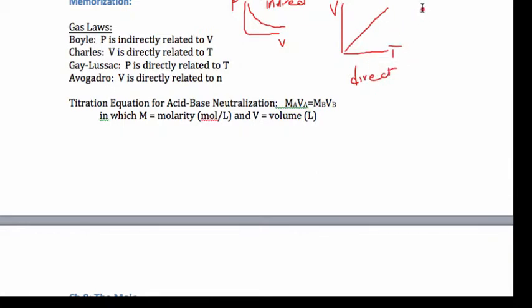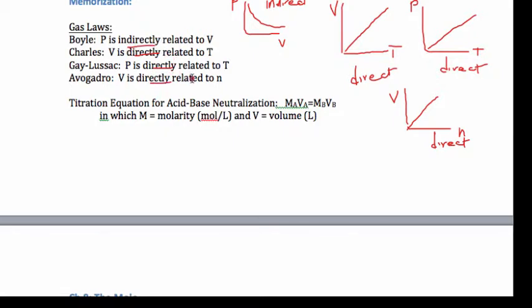This is a direct relationship. Gay-Lussac is similar to Charles in that if I increase the temperature, the pressure inside a closed vessel will increase. That's a direct relationship. And then Avogadro says that if I pump more gas molecules into a balloon, for instance, say you have a bike pump and you're pumping into a balloon, the volume goes up. That's a direct relationship also. So keep straight which gas law is which and which is direct and which is indirect. Okay, Boyle's is the indirect one between pressure and volume.